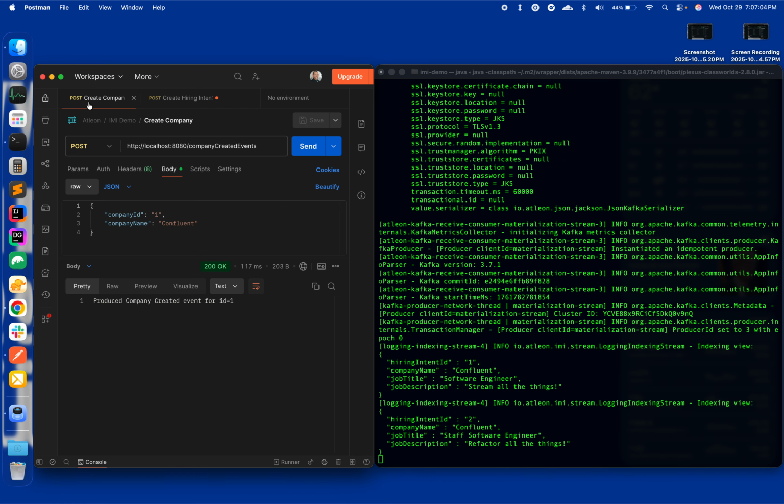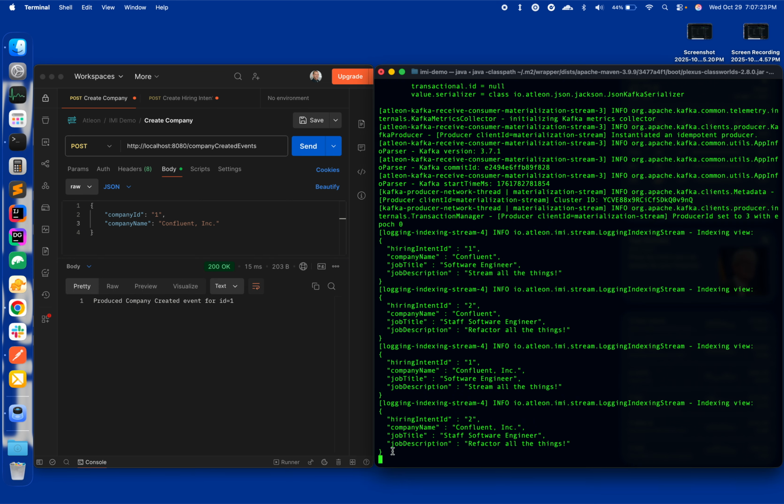Let's also show what happens if we were to change our company name. In this case, we said our company name was Confluent. Let's change that to Confluent Inc. And what we should see is that both of our previously indexed views are re-updated because data about both of them has changed. And of course, what we see are two updated views, both for our software engineer and our staff software engineer, and both containing the updated company name.